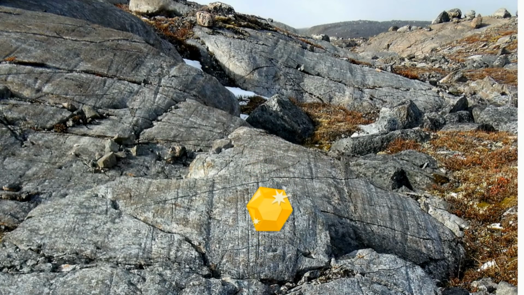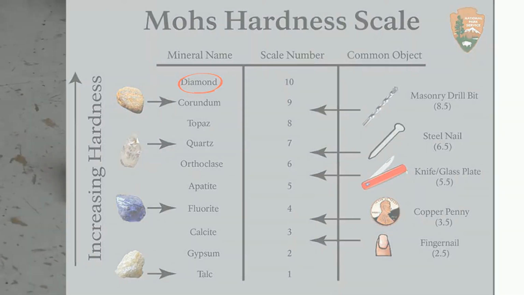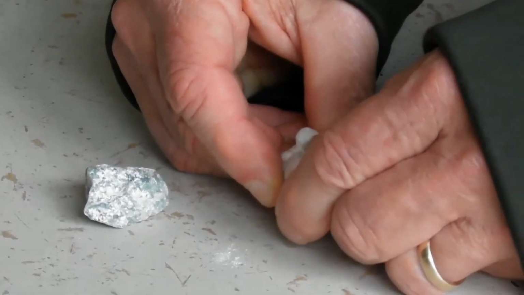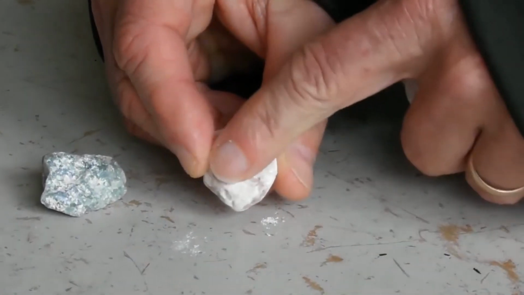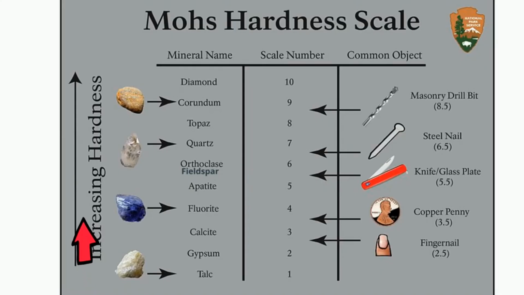He selected 10 minerals of different hardness that range from a very soft mineral like talc to a very hard mineral like diamond. Mohs hardness is a measure of the relative hardness and the resistance to scratching between minerals. When doing the test of minerals, it's necessary to determine which mineral was scratched. Let's go through the Mohs scale. As you move up the scale, hardness increases.